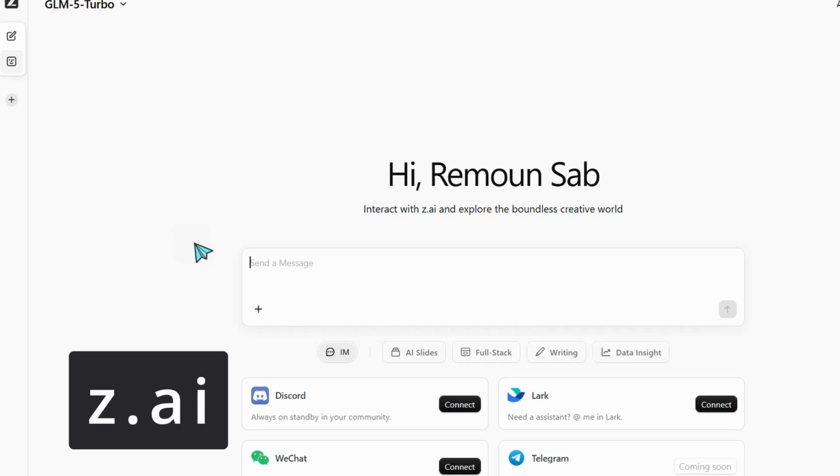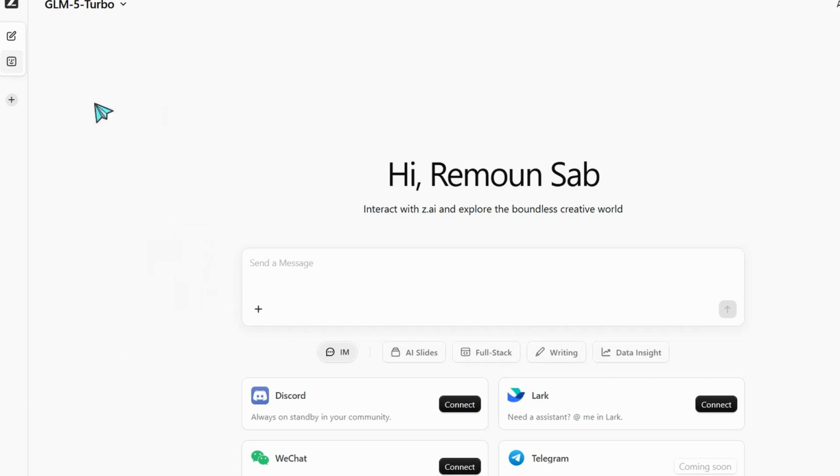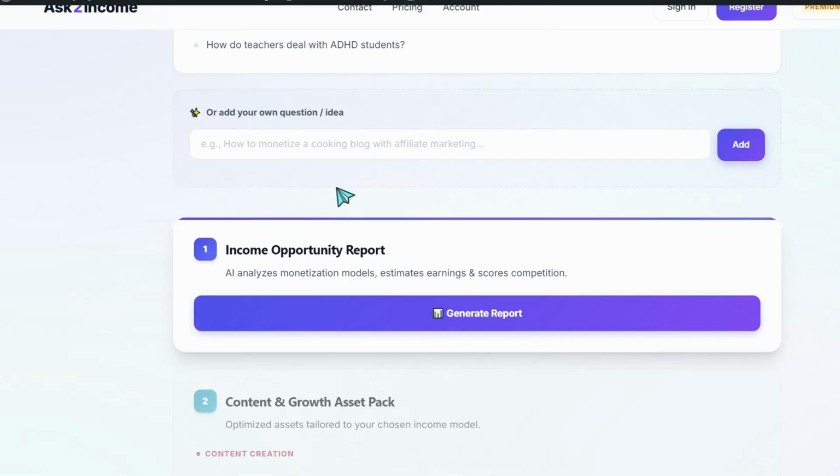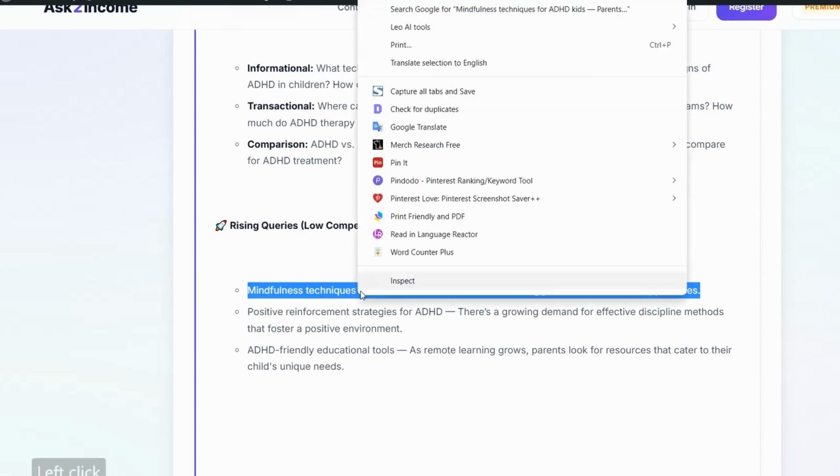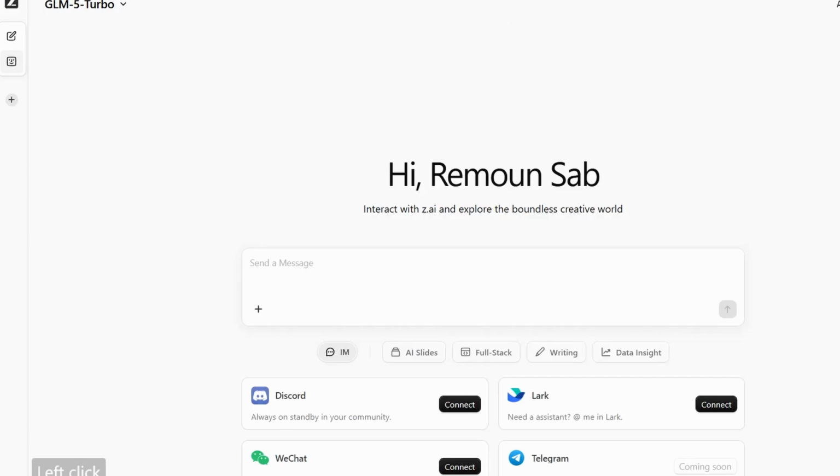On this amazing website, you can sign up for free. Then insert your own query like this. So I can go back to my Ask to Income asset, copy, and go to Z AI, paste. Then you can go to this feature, as you see.